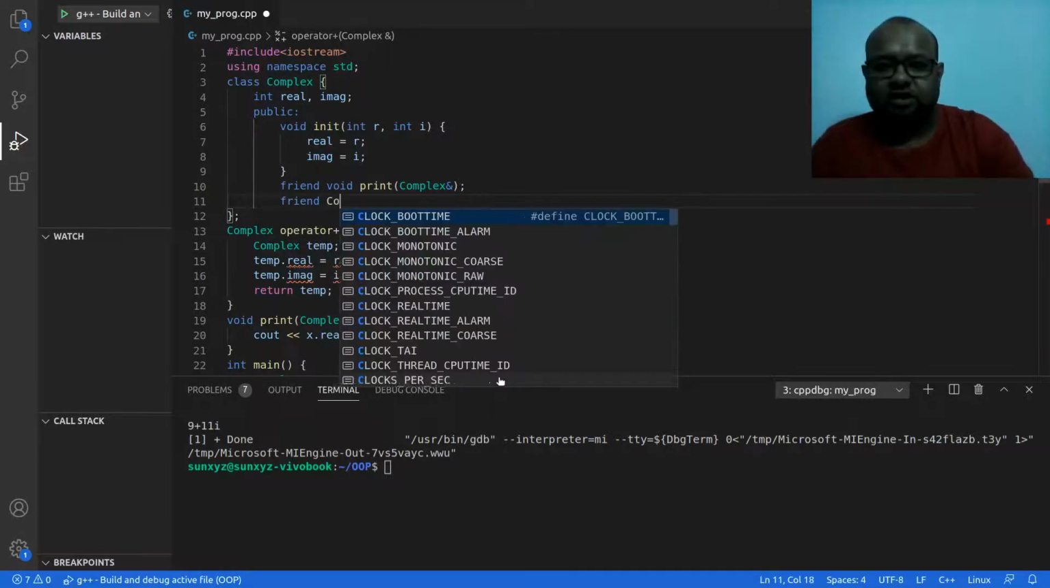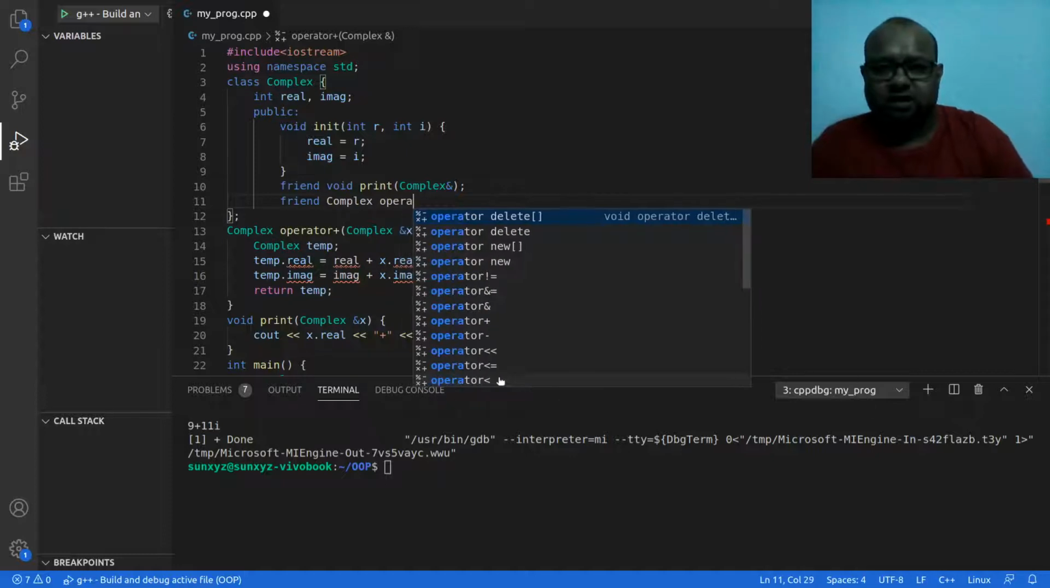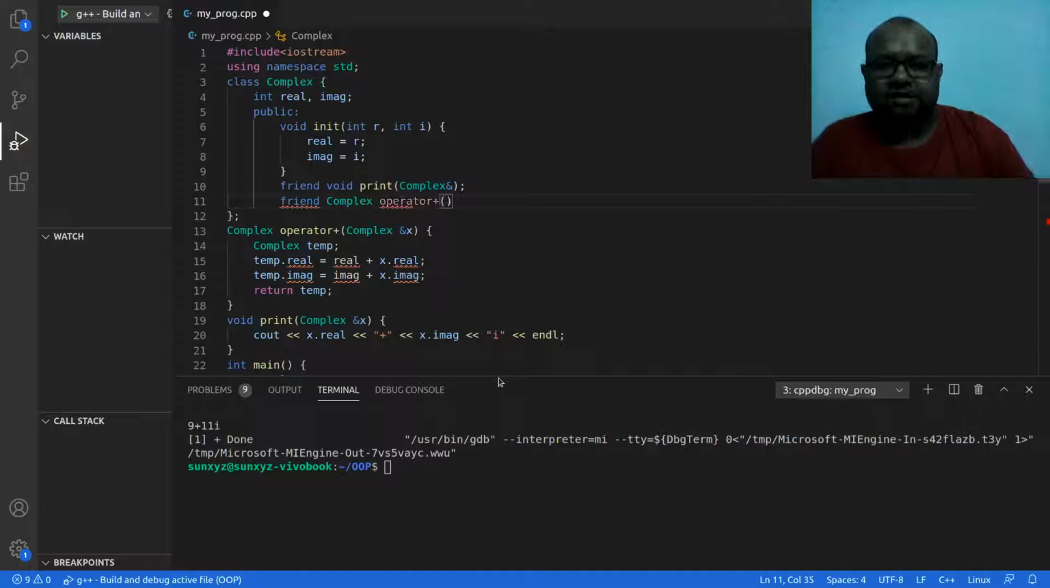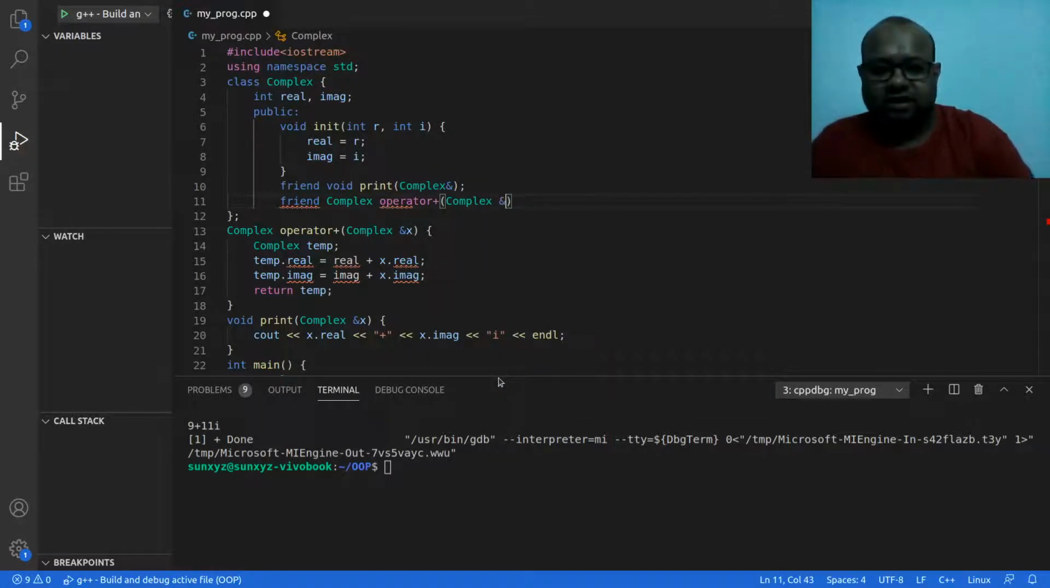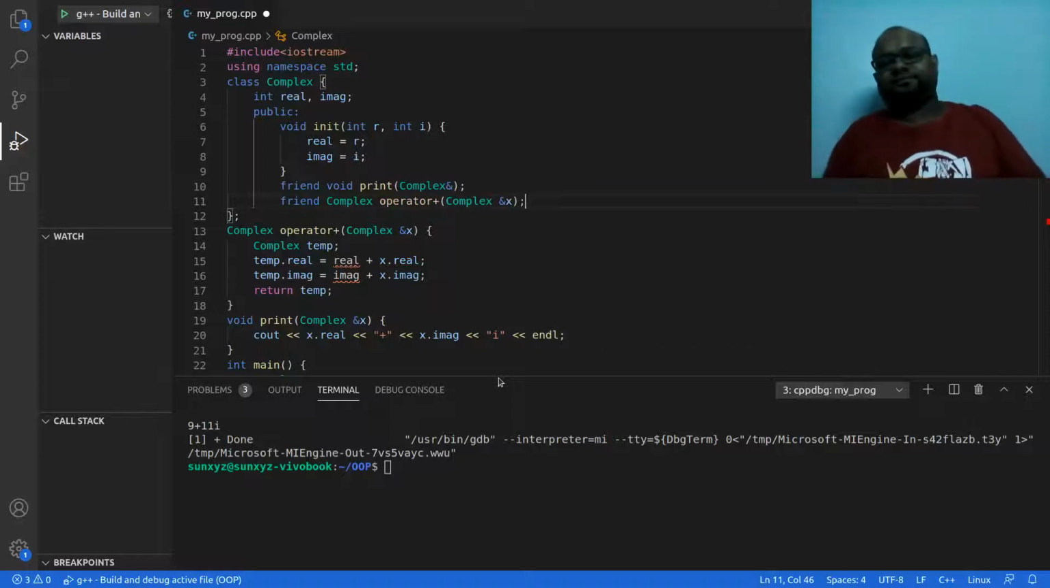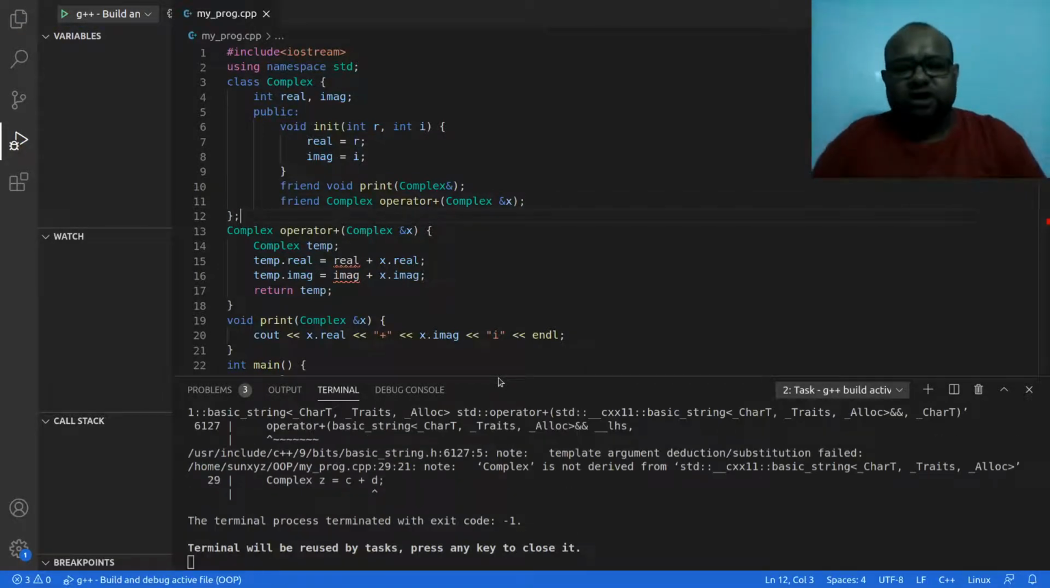Sorry, return is complex, and operator plus is taking a complex number as parameter. Is this enough? Let me go ahead and try to compile this, and then there will be an error, and we will talk about the error. Okay, see what is happening.